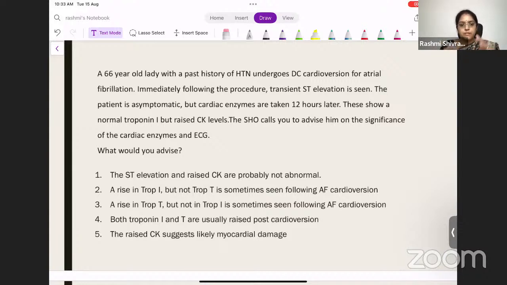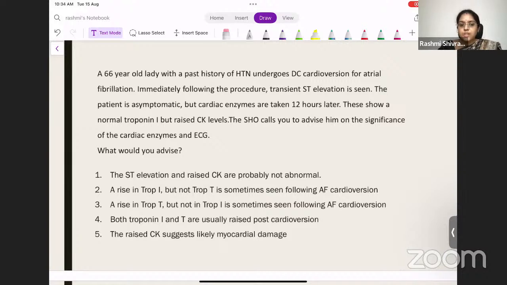So here is a patient with atrial fibrillation. She has a past history of hypertension. So atrial fibrillation, when do you give DC cardioversion? That is what we need to know, isn't it? After the procedure, there's a small elevation of the ST segments and the patient is asymptomatic. The cardiac enzymes are also taken, and in that, you find that there's a normal troponin I level, but the CK levels are elevated. So what does this mean?